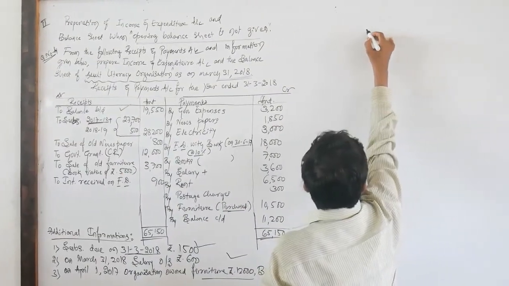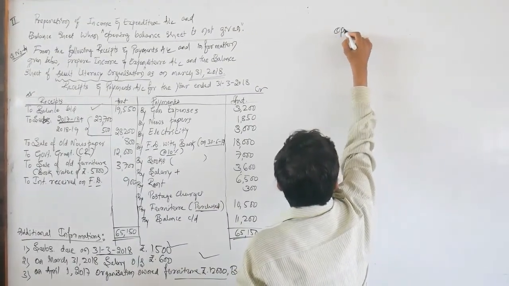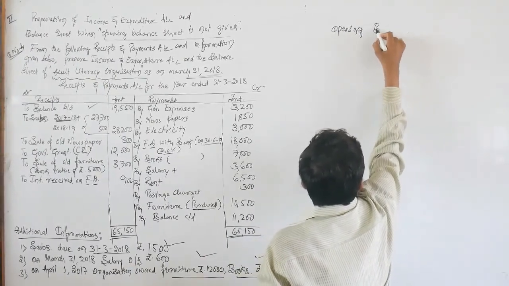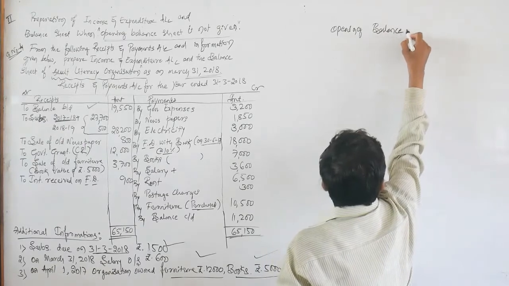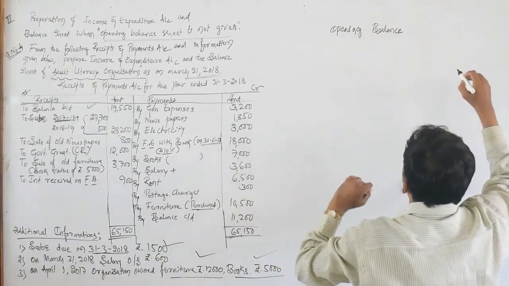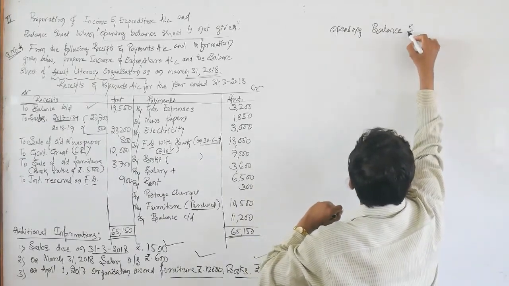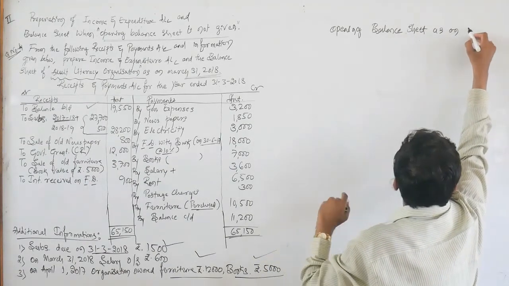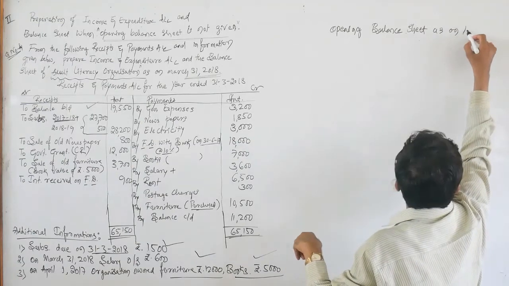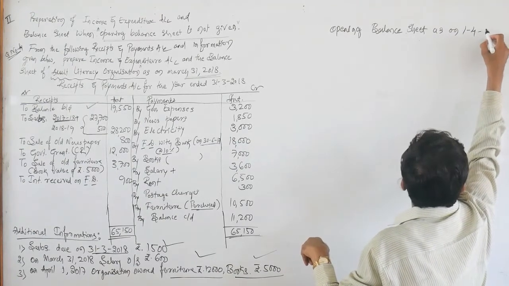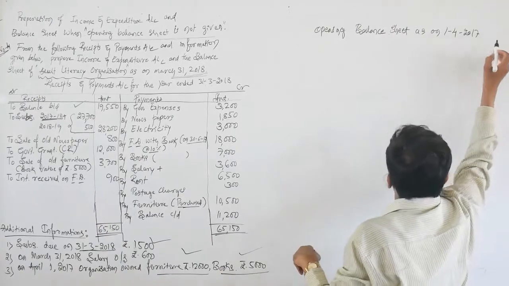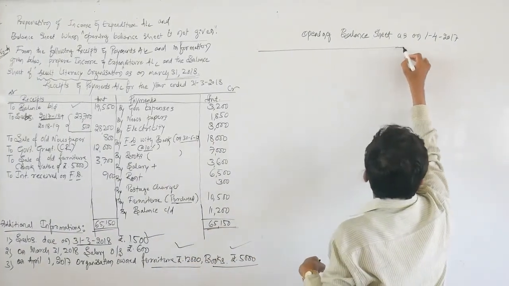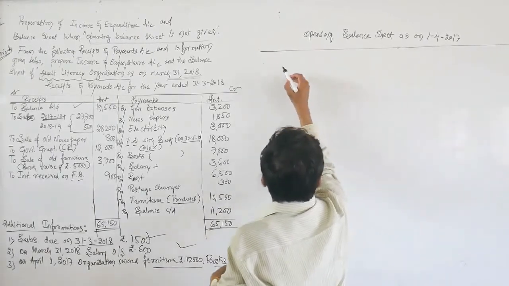Opening balance sheet. Because they have not at all provided the opening balance sheet, as on 1/4/2017. It is very essential to prepare it to find out the opening capital fund.